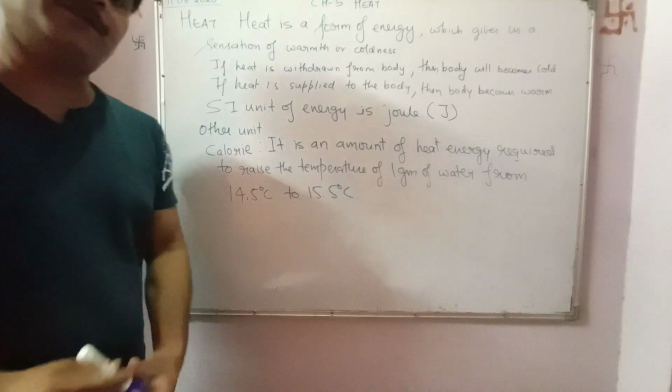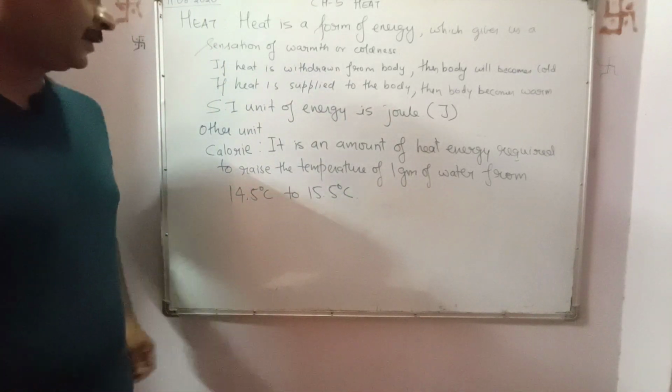Now this is a very important definition, students, and you have to learn it.